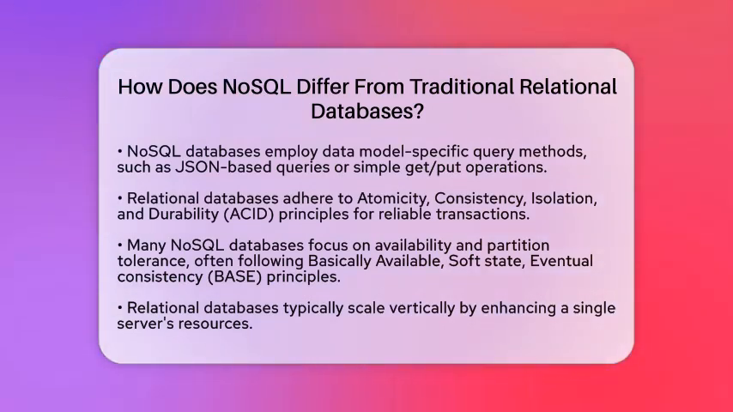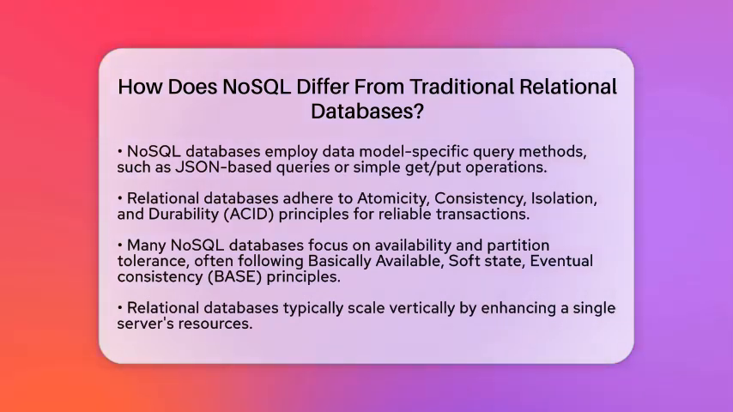When it comes to transactions and consistency, relational databases follow what is known as atomicity, consistency, isolation, and durability properties. This ensures reliable transactions, which is essential for applications like banking. Many NoSQL databases prioritize availability and partition tolerance, often following basically available, soft state, eventual consistency properties. This means they may allow temporary inconsistencies to achieve better scalability and performance.